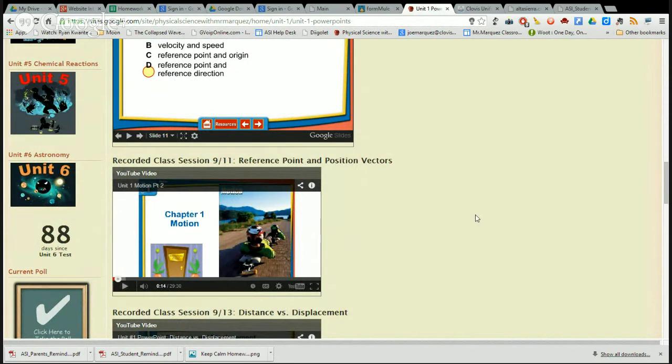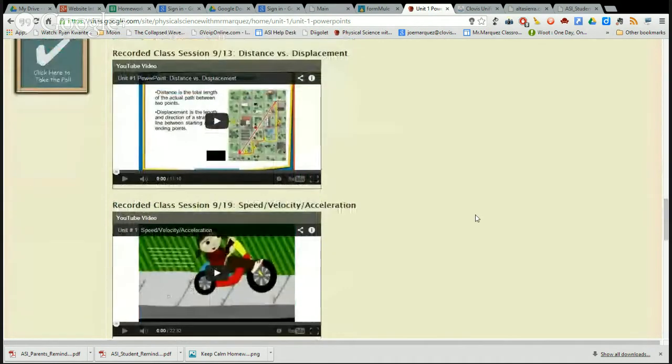If a student is gone for an extracurricular activity such as sports or band practice or choir or anything such as that, they can still get everything that all the other students received in class, but they can do it on their own time at home. Or if a student is absent, out of town or sick, they can still go online and view the assignment and the session that we did there as well.